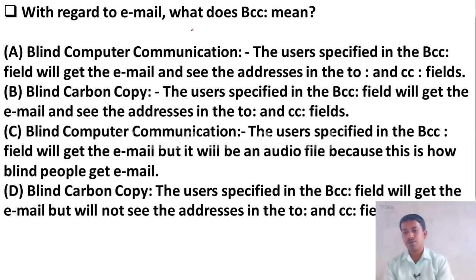With regard to email, what does BCC mean? Blind carbon copy. What does it mean? 4 options are given here. Let us move to the correct answer directly. Option B is the right answer. BCC stands for blind carbon copy. It means the user specified in the BCC field will get the email and see the addresses in the To and CC fields. Yes, option B is the right answer. Let us go to the next question.